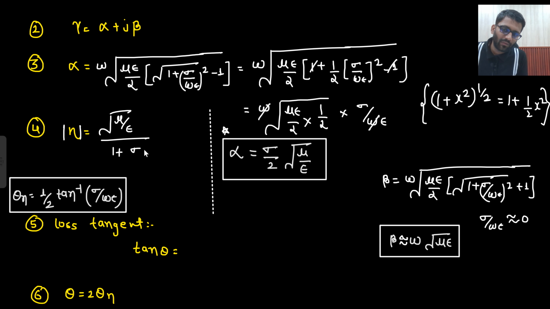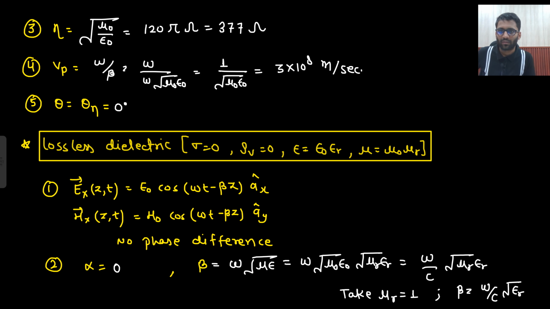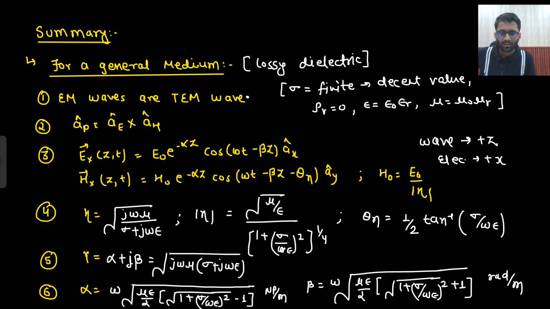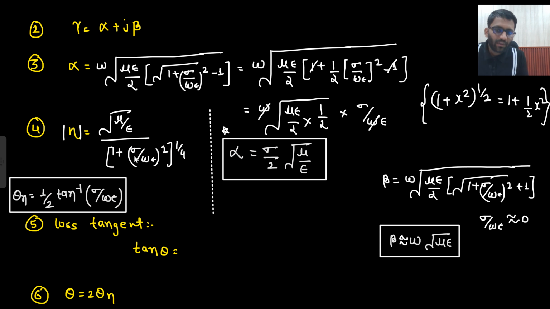What was the other formula we were having? Sigma upon omega square epsilon to the power 1 by 4. Did I write the correct thing here, or did I forget to write down the value of eta here? Yes, I wrote down the value of eta. Okay, fine. So here also if I take sigma equal to 0, is there any doubt? If I take sigma upon omega epsilon equal to 0, will there be any issue? No, nearly 0 I can take.